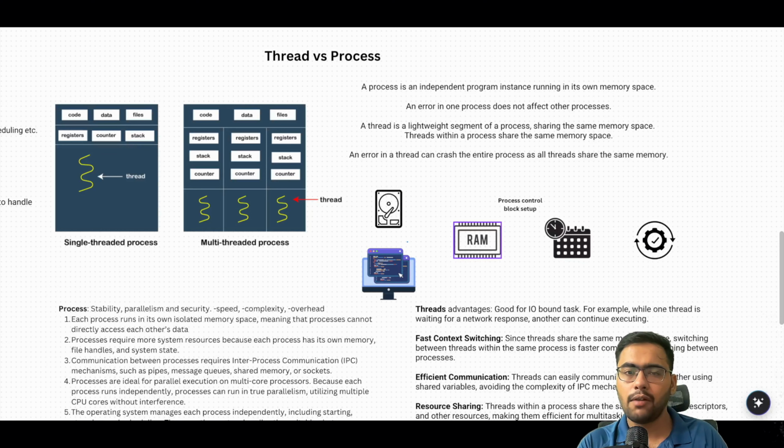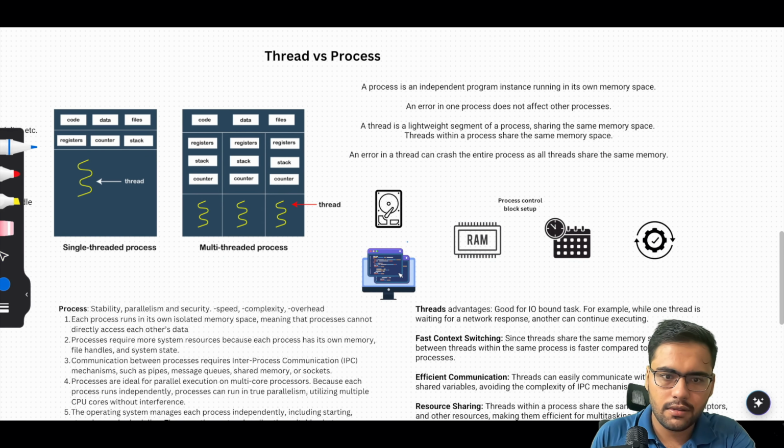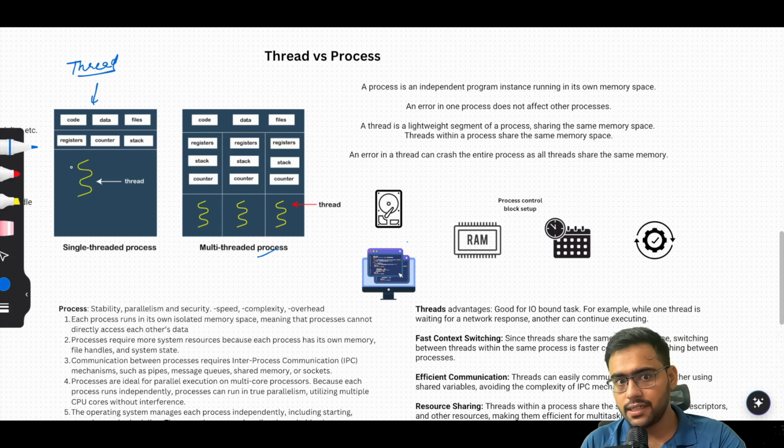A process can have multiple threads. So this is a process that is having multiple threads now, and this is one thread. In this one thread, as you can see, the thread has its own register, counter, stack, and data. So this thread in itself is kind of a process, but having one thread only. That is also a possibility, right?